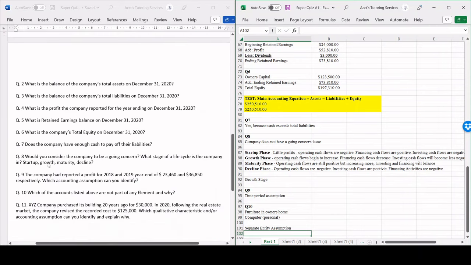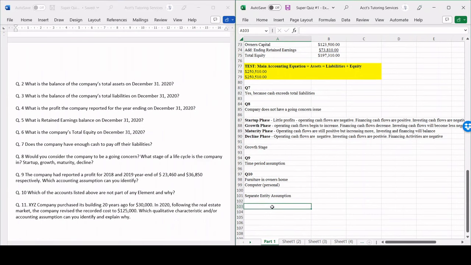The next one we have is question number 11. XYZ Company purchased this building 20 years ago for $30,000. In 2020, following the real estate market, the company revised their recorded costs to $125,000. Which qualitative characteristic and/or accounting assumption can you identify and explain why? So the first one is going to be the historical cost principle, and this is violated.